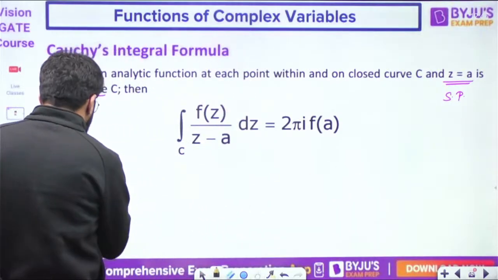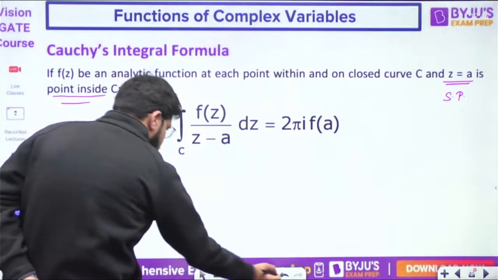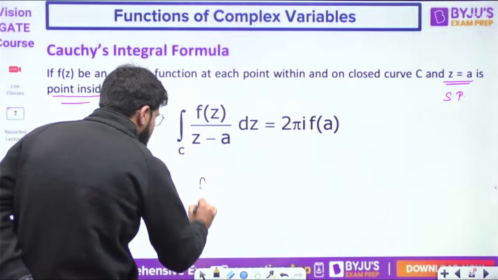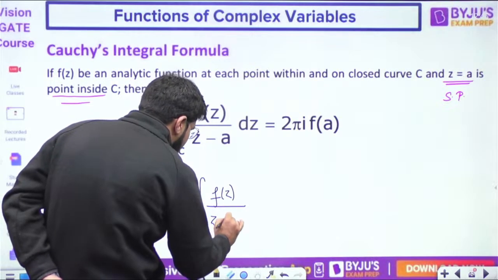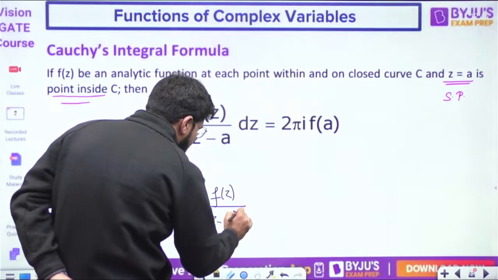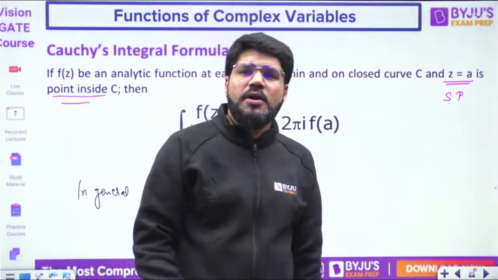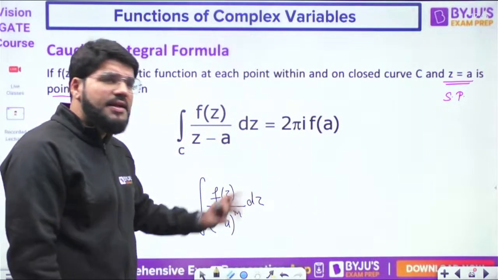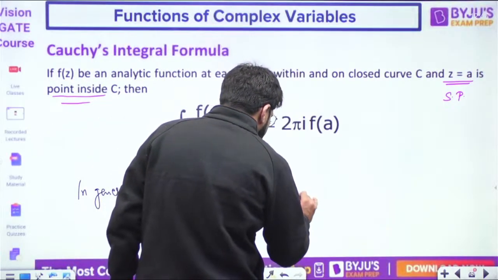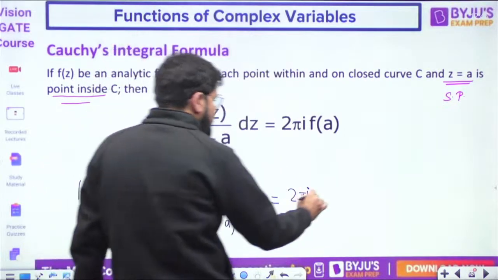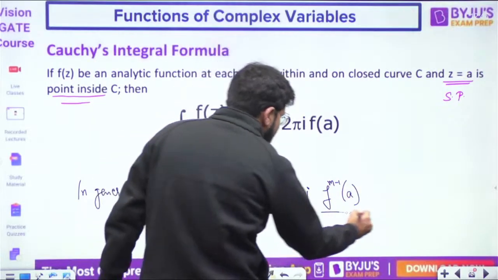Suppose in general, you may have the integral of f(z) upon (z minus a) power m dz. Suppose the pole is a multiple order pole, a pole of order m. That will be given by 2 pi i, numerator f, the (m minus 1)th derivative at a, divided by